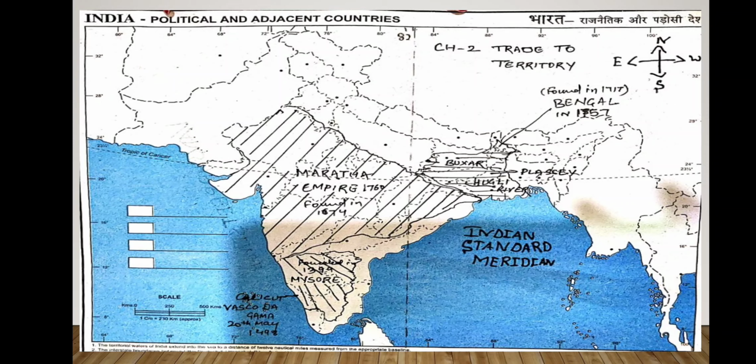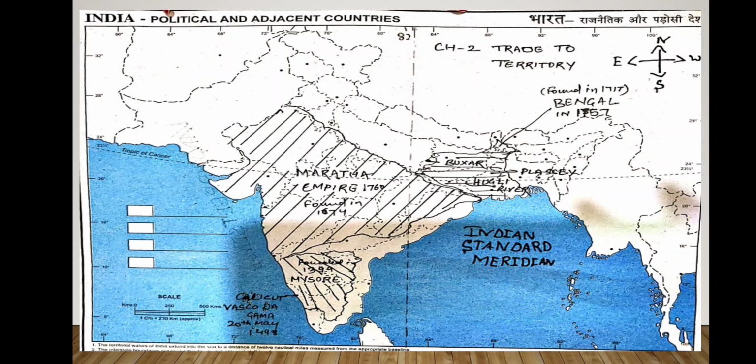At that time, Bengal was not just West Bengal as it is known today. It consisted of some part of Bihar, some part of Jharkhand, some part of Odisha, and some part of Bangladesh as well. So this was the place from where everything started.